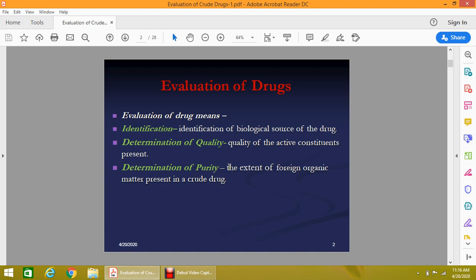The quality means the nature of the phytoconstituent, as well as to know the purity of the crude drug. The purity of the crude drug means to check what types of adulterants are found in a drug. The drug contains some irrelevant material like some sand or dust particle. The evaluation of the crude drug means to know about the identification, the determination of the quality of the drug, as well as the purity of the crude drug.